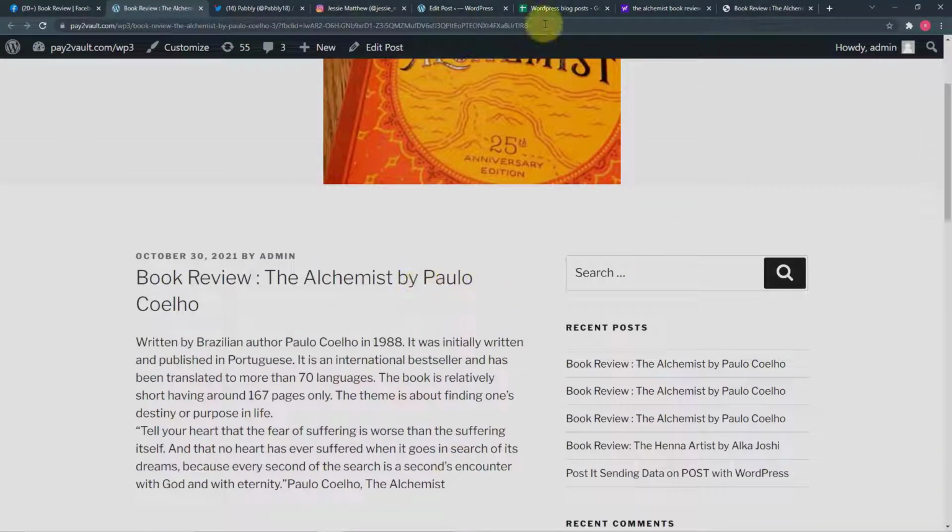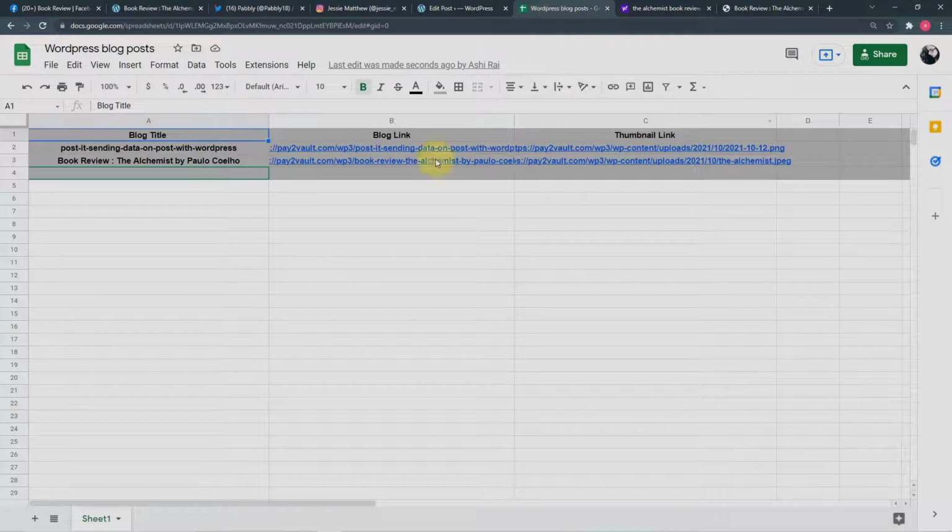Okay, now let's check in my Google Sheet if the record is saved. Okay, so you can see a new row is added here. The blog title is book review, the blog link, the blog's thumbnail. Okay, so this is how it is going to work in real time.